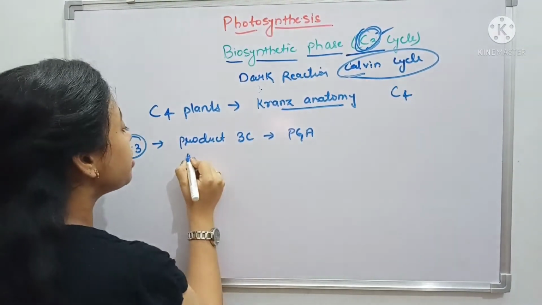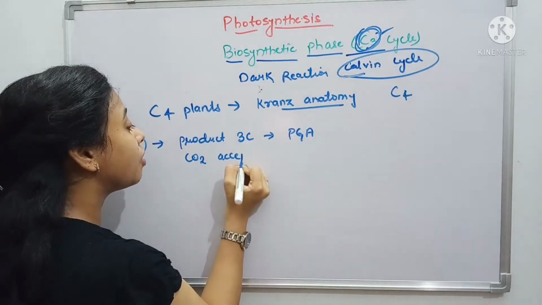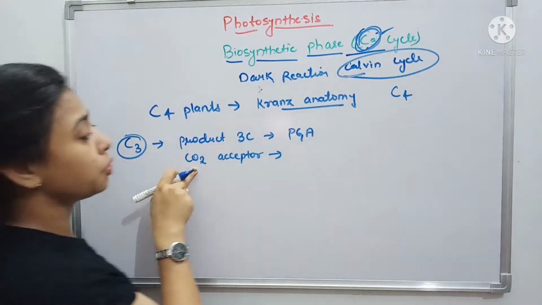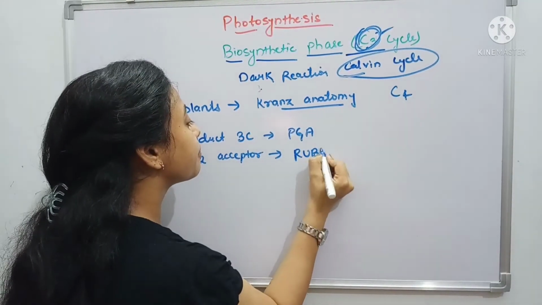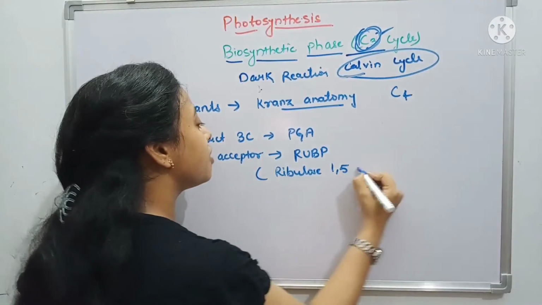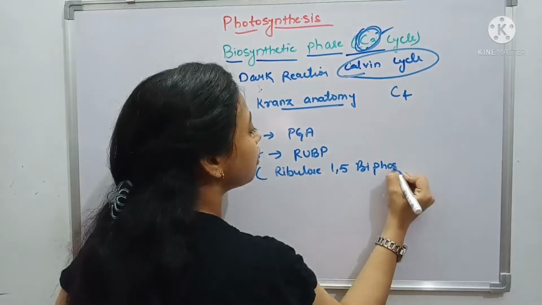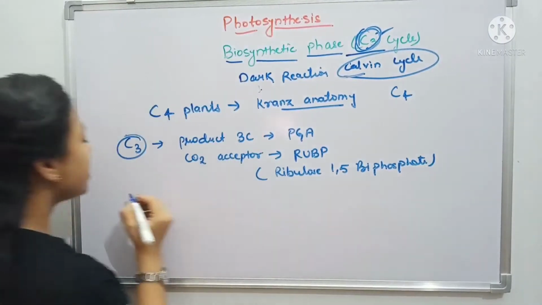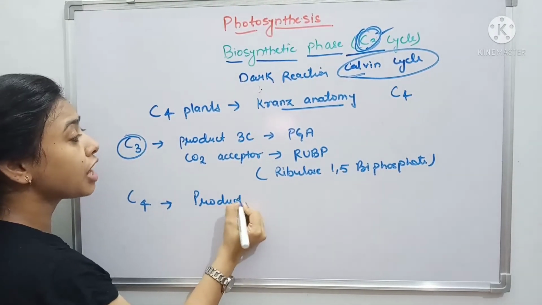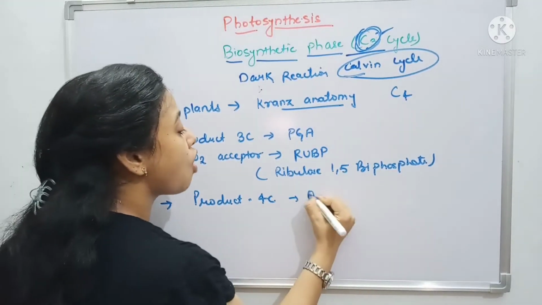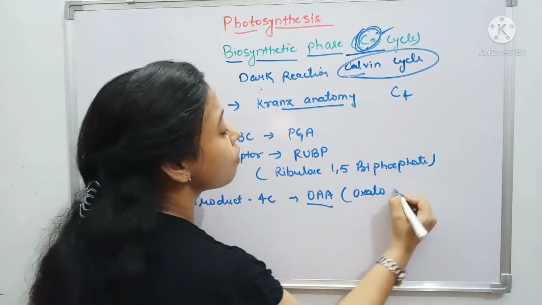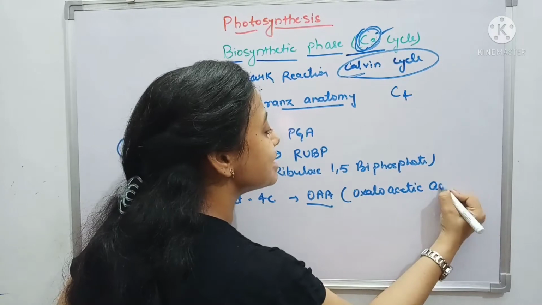And the first CO2 acceptor, the first compound which accepts or fixes this CO2, is RuBP. Full form is ribulose 1,5 biphosphate. Clear? Whereas in the C4 cycle, the first product is a 4 carbon compound, which is oxaloacetic acid.